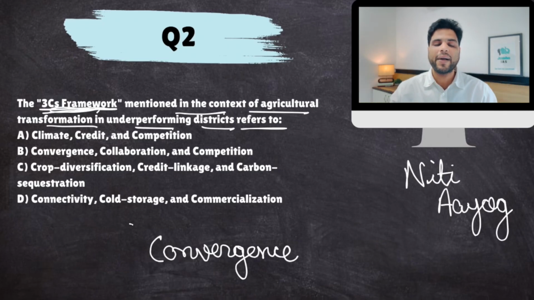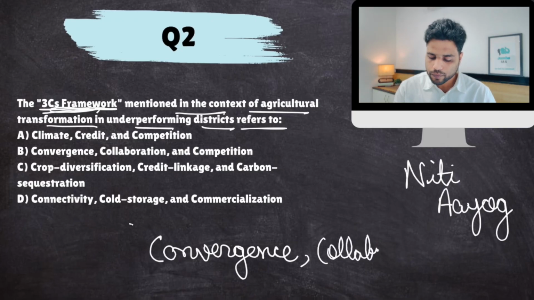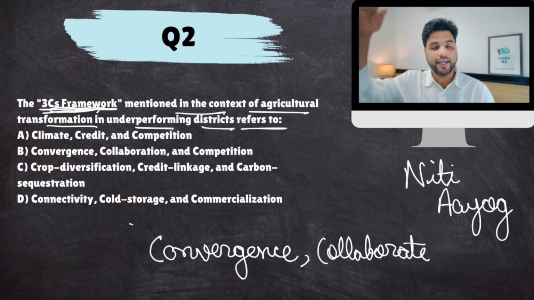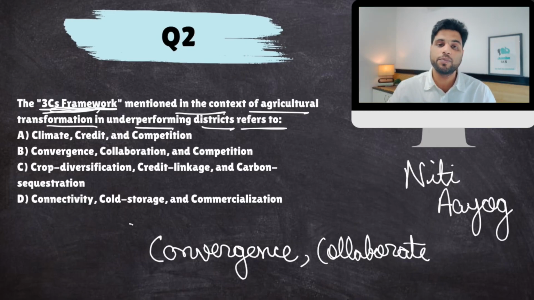The people who are managing these schemes should make sure that these schemes converge to a certain goal. They shouldn't work in independent silos. Okay, so Green Revolution and Dhan Dhanya Krishi Yojana should converge towards a similar goal. So design the schemes in such a way that they converge, not diverge. So this is convergence. And for proper convergence, the administrative people should also collaborate at all levels. There should be collaboration between central and state government employees, different departments, ministries. That is important. Otherwise, these people work individually and sometimes come into conflict with each other, right?